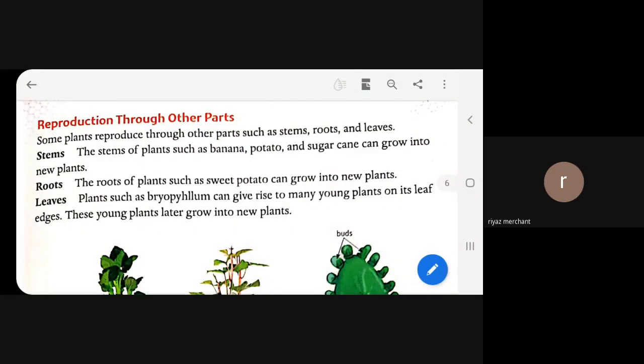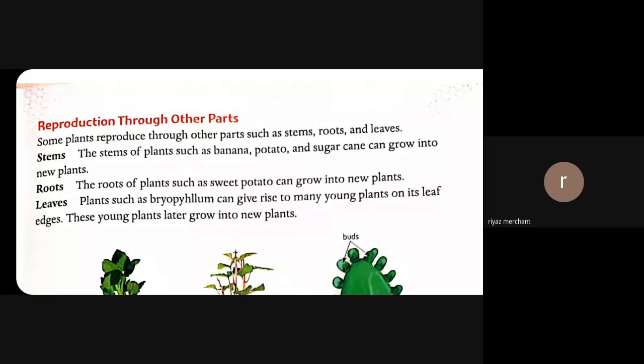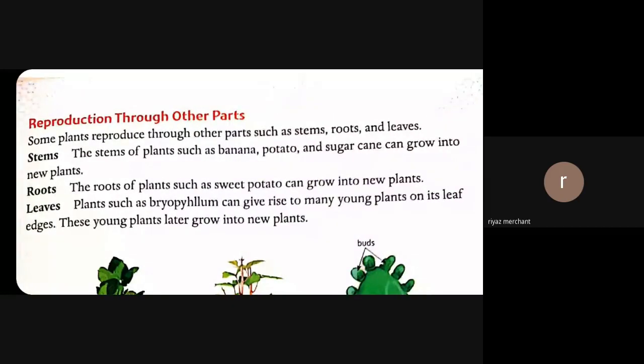Reproduction through other parts. Some plants reproduce from other parts such as stem, root, and leaves. Stem: the stem of plants such as banana, potato, and sugarcane can grow into a new plant.